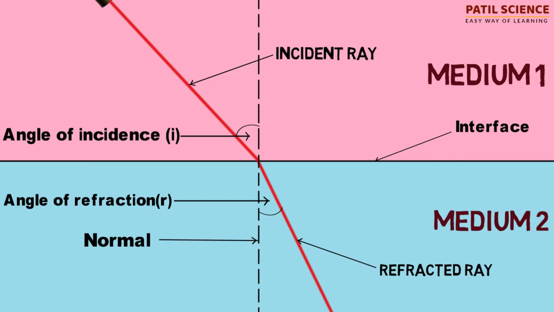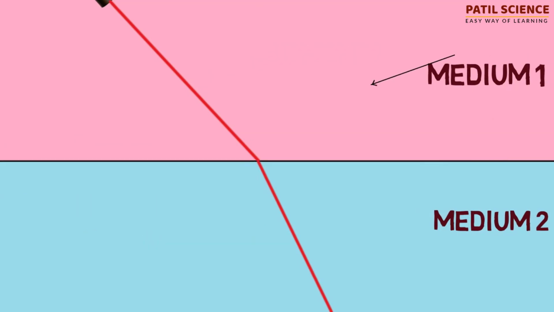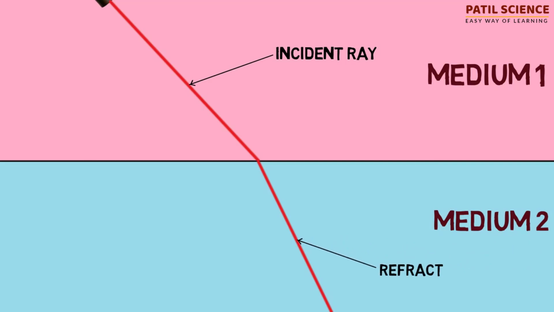Let's see these terms once again. The light ray passing through medium 1 is the incident ray. The ray passing through medium 2 after the change in direction is the refracted ray. The boundary between the two media is the interface.